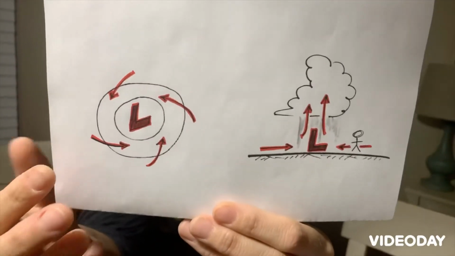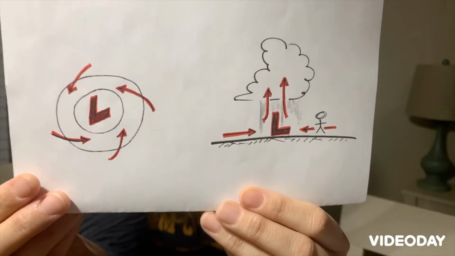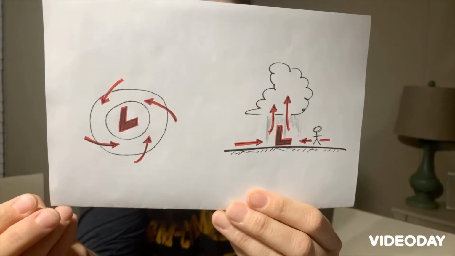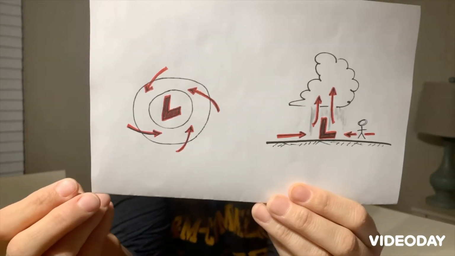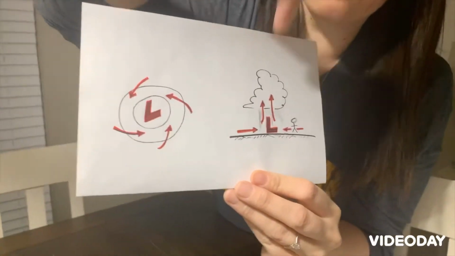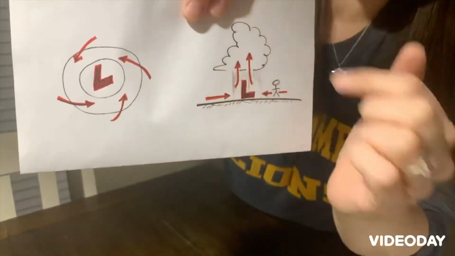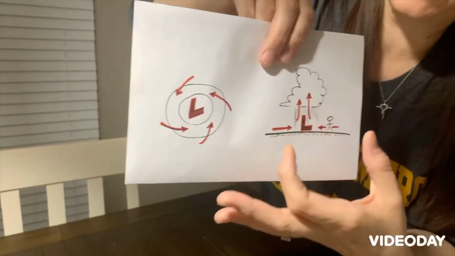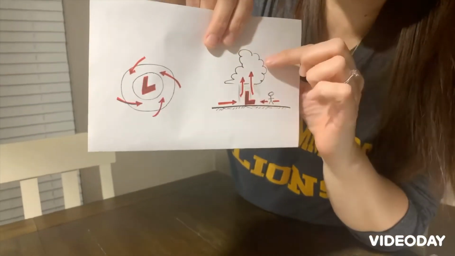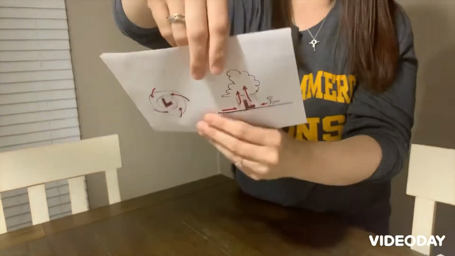Because of the Earth's rotation and friction, the airflow is directed slightly inward toward the low pressure center. The inward moving air in low pressure causes air to come together. You see it's coming together, and it can't go downward because of the surface of the Earth. So the air is forced upward. And when it's forced upward, remember this is a low pressure, so the moisture gets collected and it's condensed, and we have rain. So clouds are formed and rain.